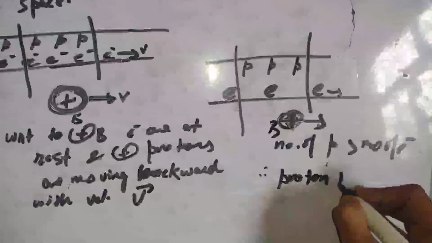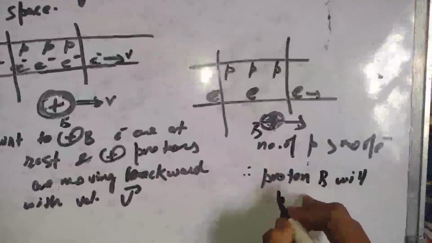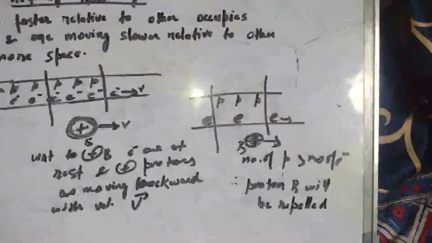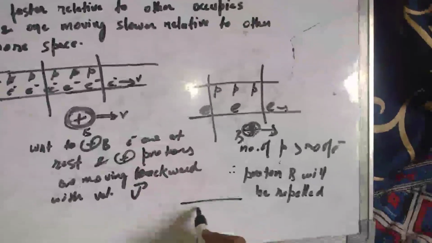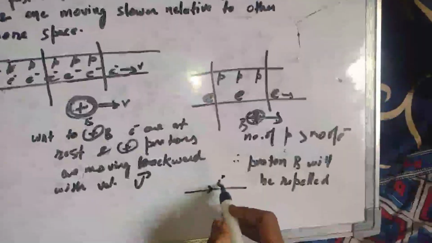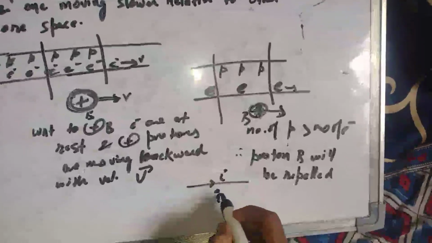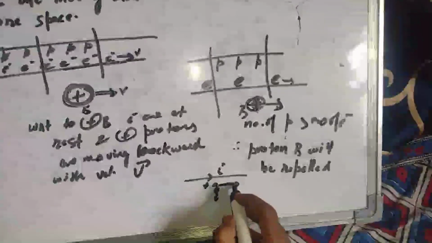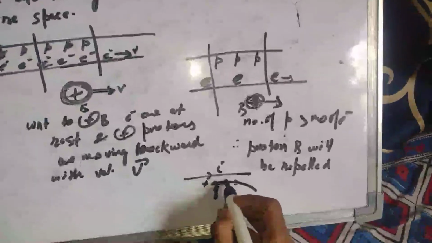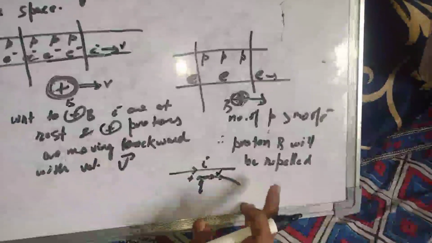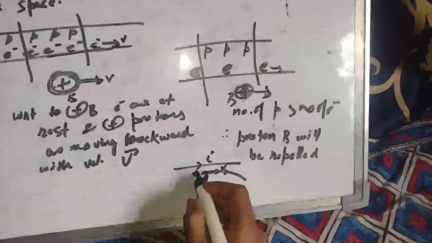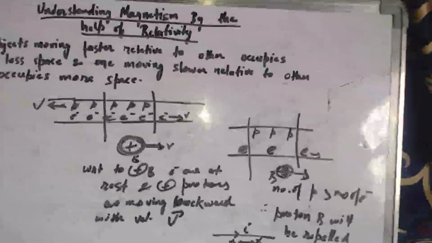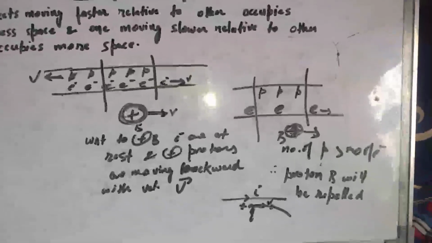This proton B will be repelled. That's why we say that a moving charge, let's say Q, if it is positive, is repelled if it is moving with velocity v. A moving charge near a current carrying wire is repelled if it is positive and attracted when it is negative, and we understood it with the help of relativity. So that's how it works.